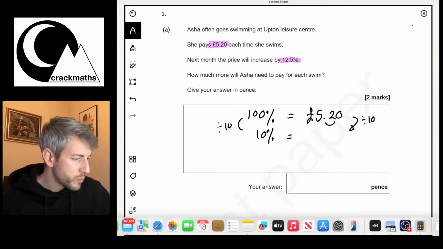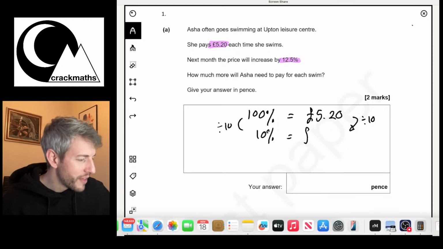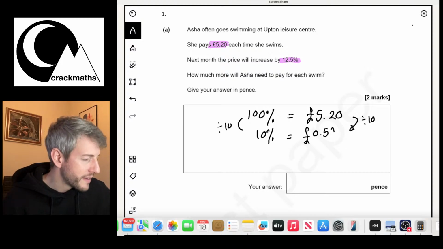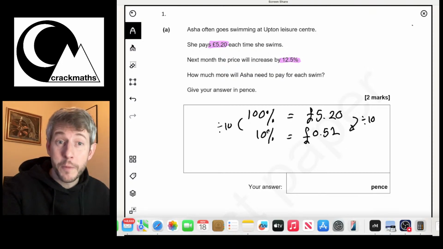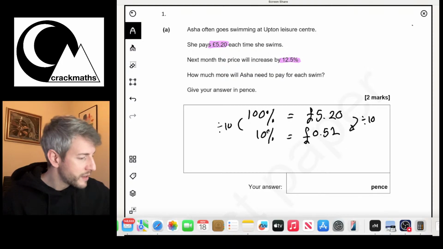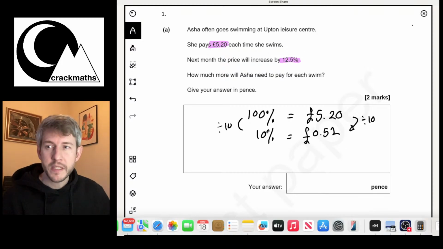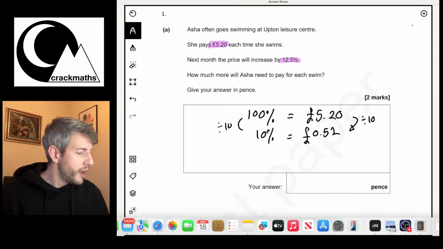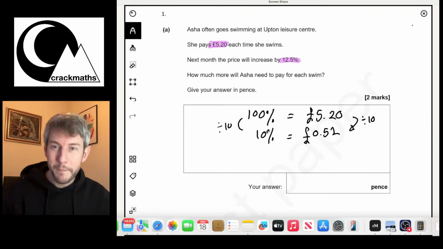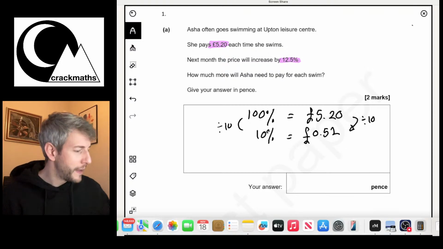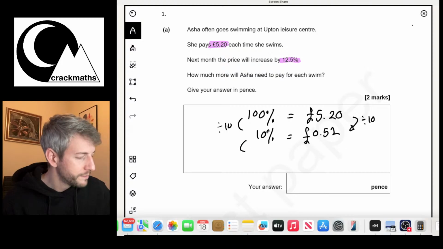We move the decimal place one space that way. No, we don't. We move it the other way. It's going to get smaller, isn't it? So we move it the other way, so it's going to become 52 pence. So 10% of £5.20 is 52 pence. Now, what we need to do is we need to then get to 2.5%. So what I'm going to do here is I know that 2.5% is half of 5%, which is half of 10%. So I'm just going to half a few times. So 10% divided by 2 gives us 5%.